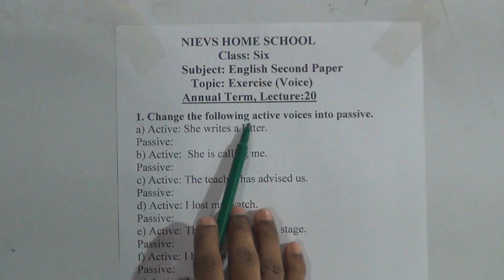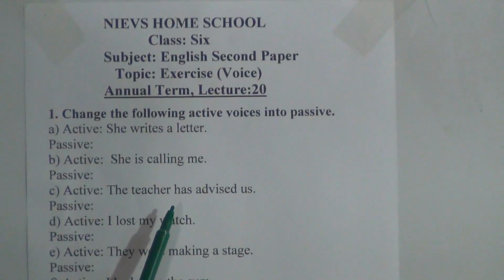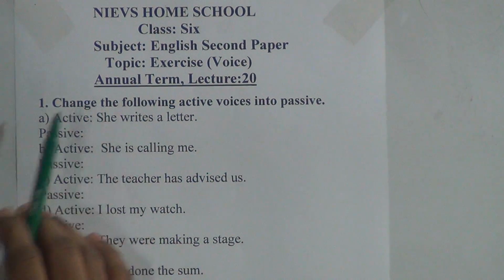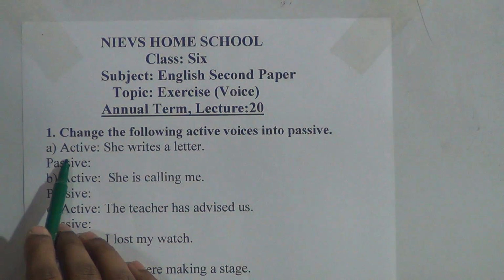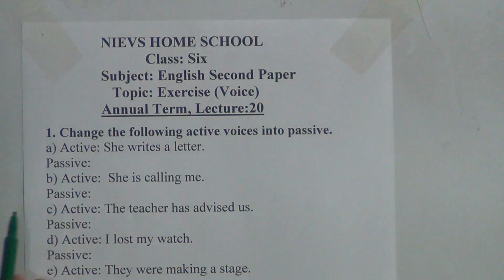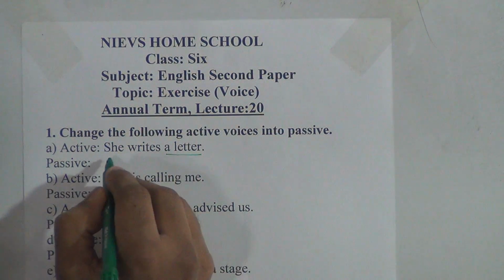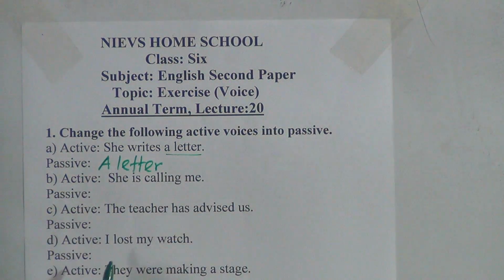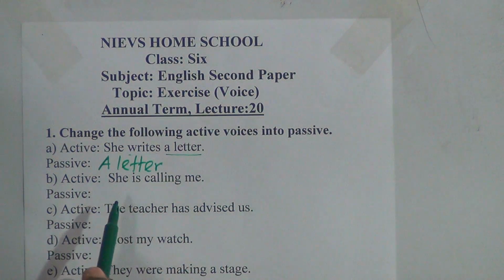Change the following active voice into passive. My dear students, we have discussed the rules and structures of active to passive voice. You all know this. Today we will just do exercises. Number A, active: She writes a letter. First, the object will be the subject, a letter, then the auxiliary verb according to tense. This one, she writes, is present indefinite tense.